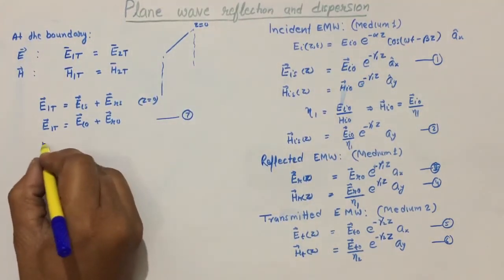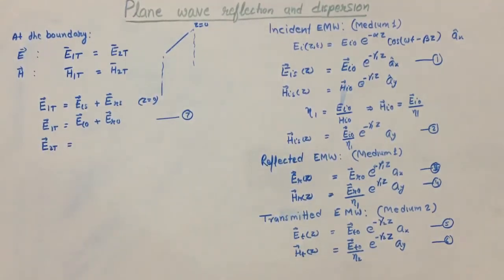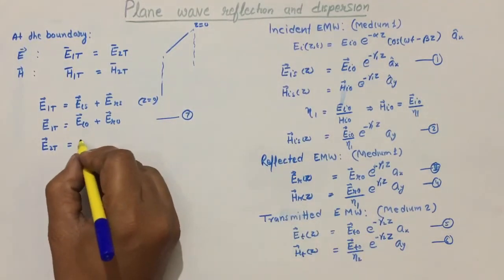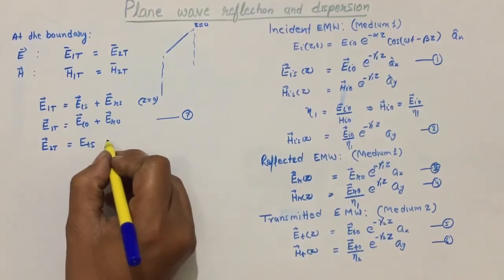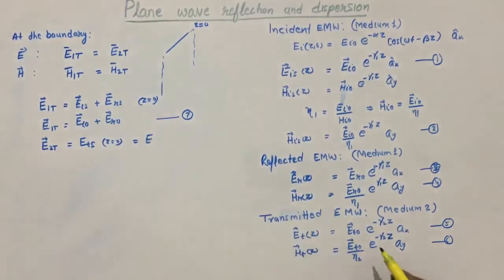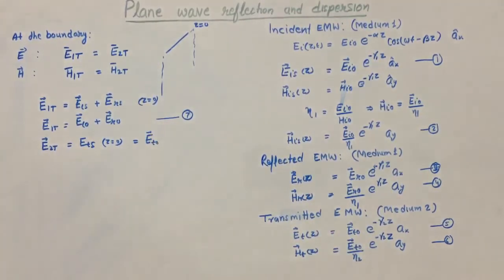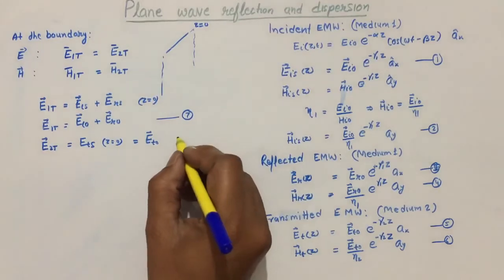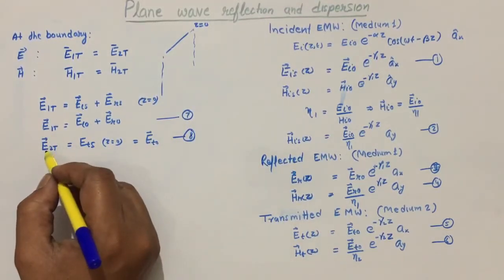Similarly, E2t can be written as, from here, for the transmitted wave Et, and when z is equal to 0 it will be E transmitted naught. Okay, so in this way we have E1t and E2t.